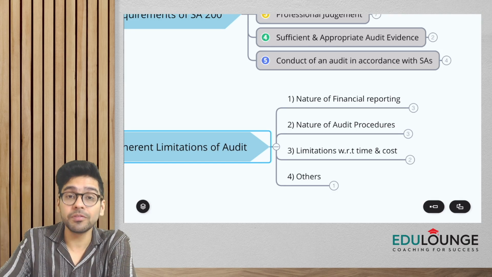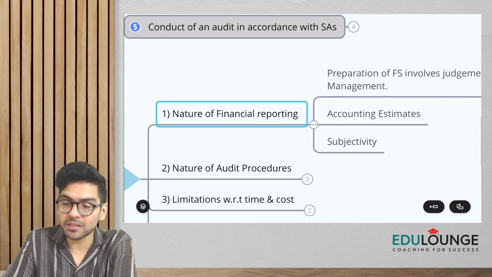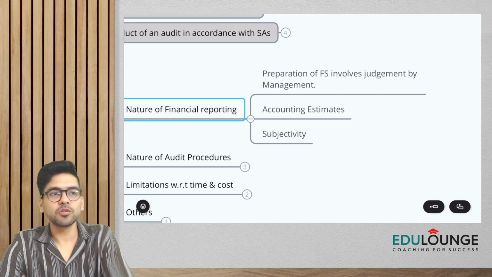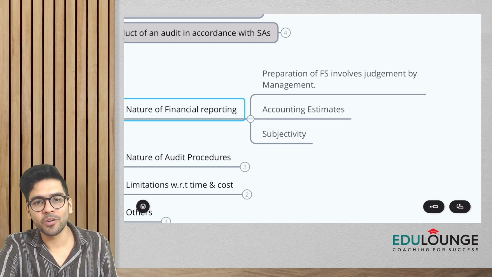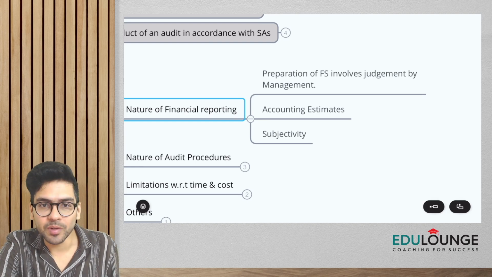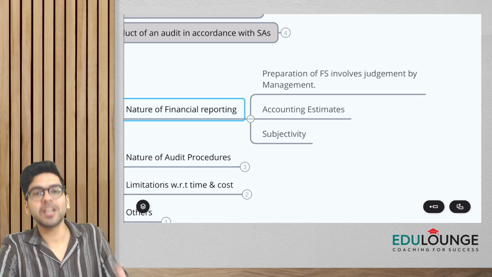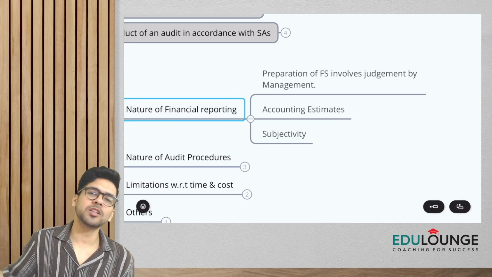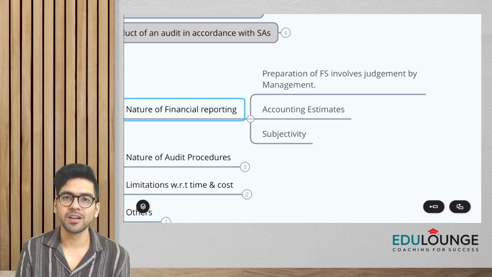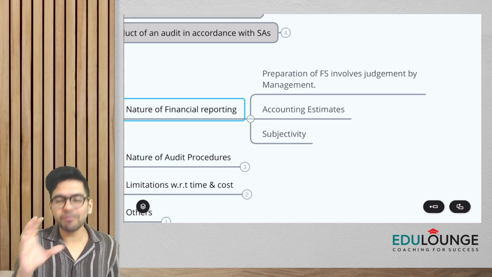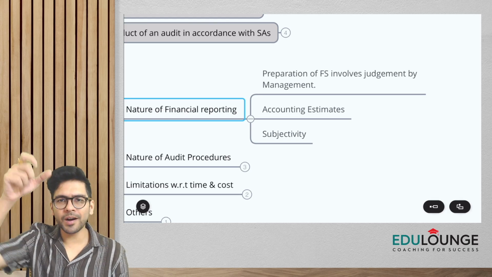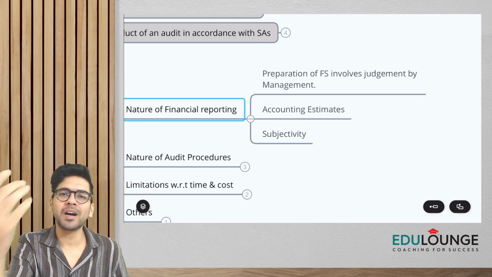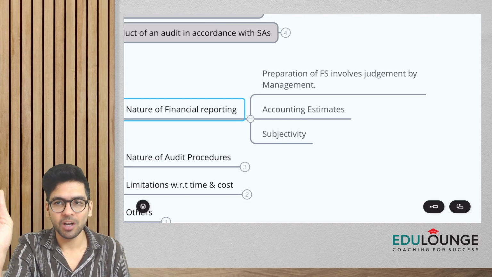What are those limitations of financial reporting? It says preparation of financial statements involves judgment by management. Management is using judgments. They use a lot of accounting estimates, and in accounting estimates a lot of subjectivity is involved. It's not an objective assessment, it's a subjective thing. Management feels that this must be the amount of bad debt, and accordingly they have made it. Always remember, guys, whatever items you see as part of your P&L and balance sheet, some of them are merely based on estimates and judgments of the management.